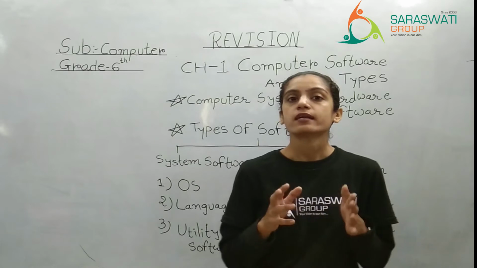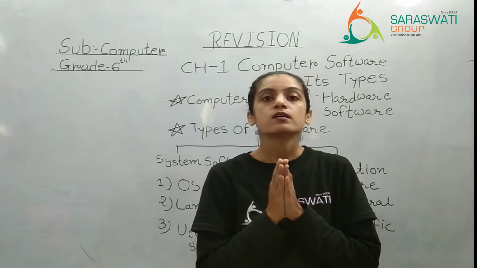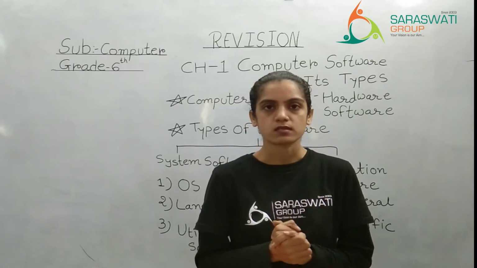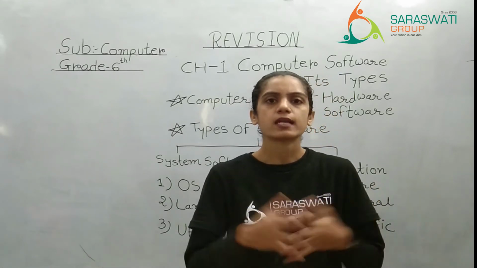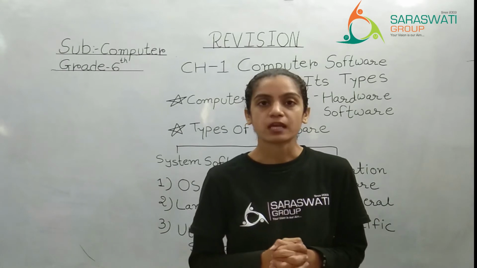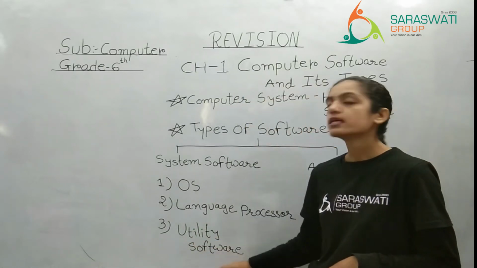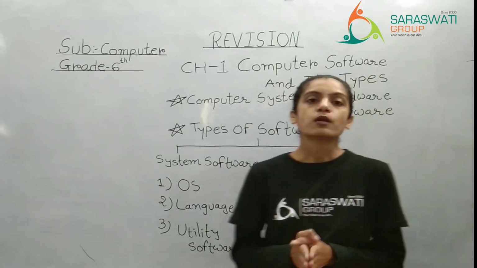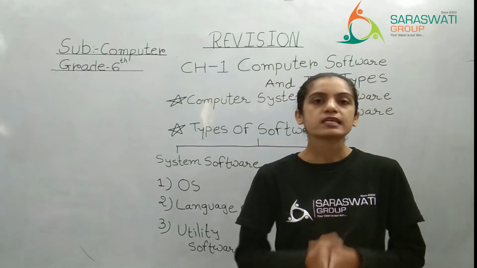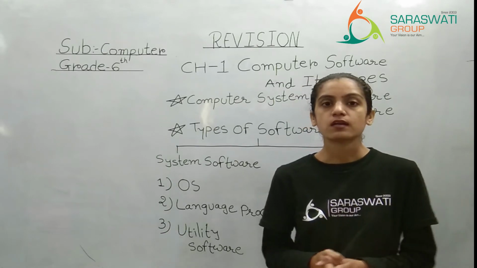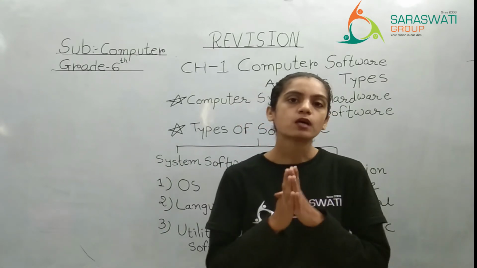Or you can say that disk defragmenter is nothing but actually it is arranging the space, managing the space, so that we can store more files, more data. So that is disk defragmenter. It is also helping us. So that will come in the category called utility software. Right. So that was the first three types of the system software: operating system, language processor and utility software. One more is remaining in utility software, that is backup utility.